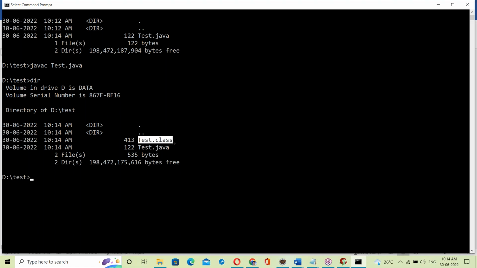C and Java both use compilers here. The difference is the C compiler generates an exe file, but the Java compiler generates a .class file. Dot class is not an exe file. Exe is different, .class is different. So .class is a bytecode file.